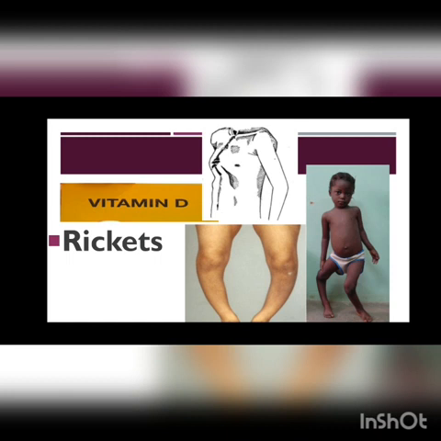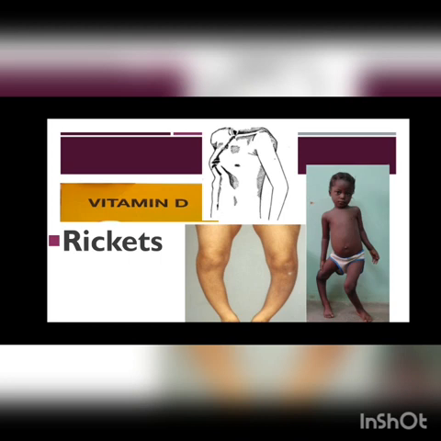As we know, vitamin D helps in absorbing calcium minerals in the body, which makes the bones strong. When there is deficiency of vitamin D, the bones of the child remain soft and these soft bones break easily. You can see in the pictures that they are different from a normal child.